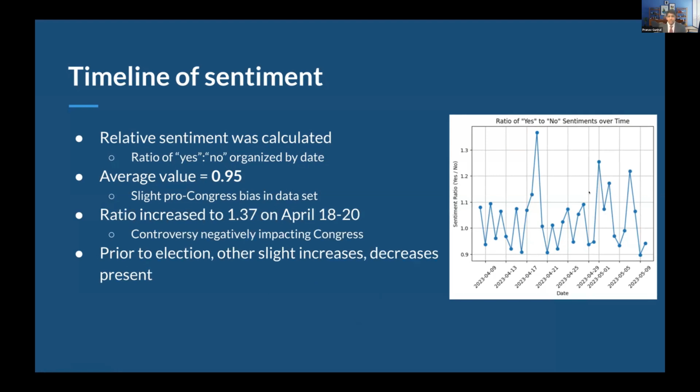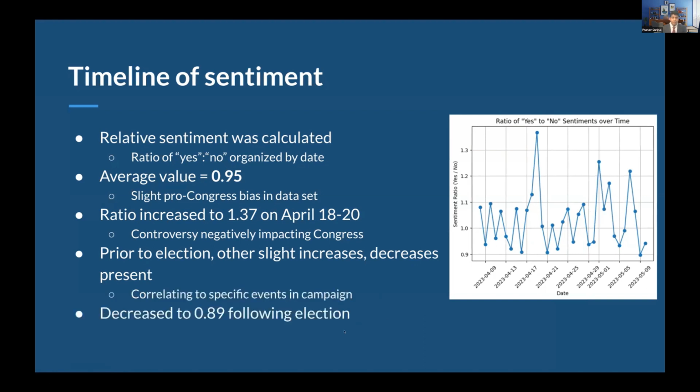We also found that there were slight fluctuations just based on other events that were happening in the state and on social media with regards to these parties. And we can use that to actually see a clear trend in which party was trending at which time. And we can also see that finally after the election happened, we had 0.89 as a ratio. That's probably because Congress, like I mentioned before, won in the election.